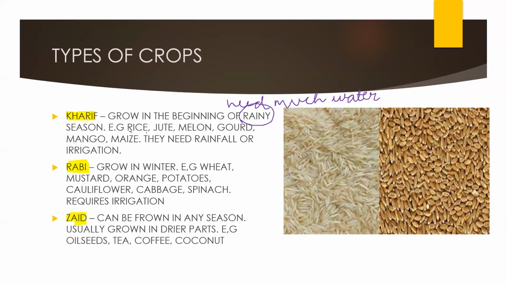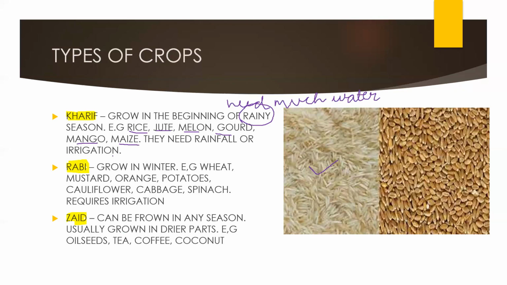For example, you can see rice. This is rice. Rice is a Kharif crop. Jute, melon, gourd, mango, maize. Okay, they need rainfall for irrigation. Irrigation means providing water to the crops.